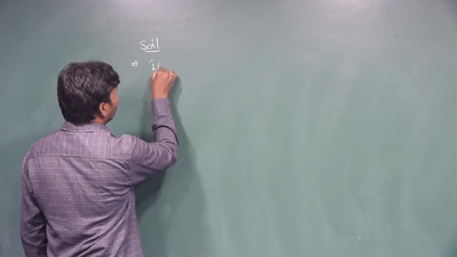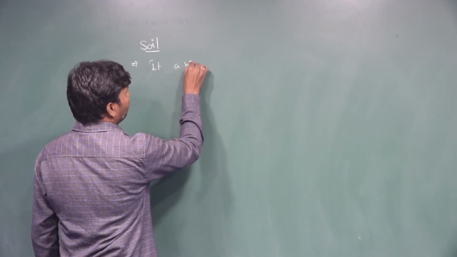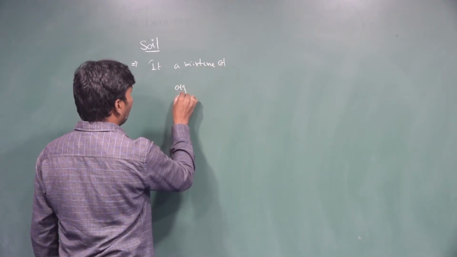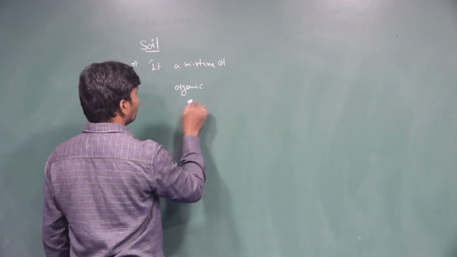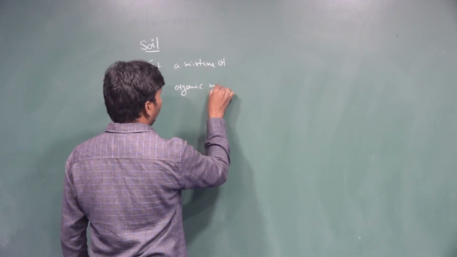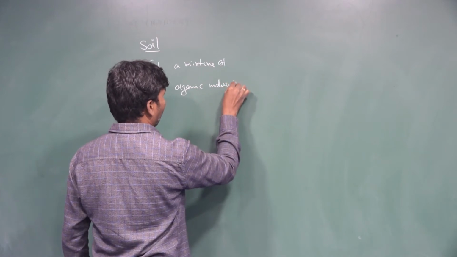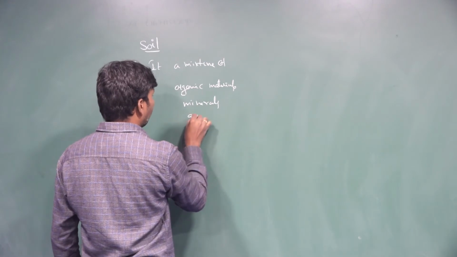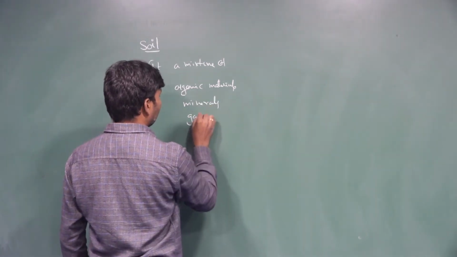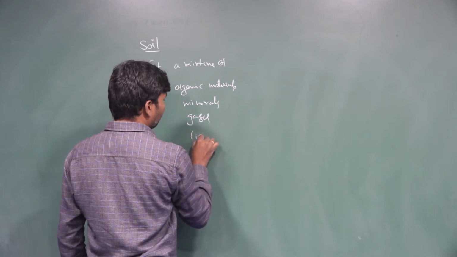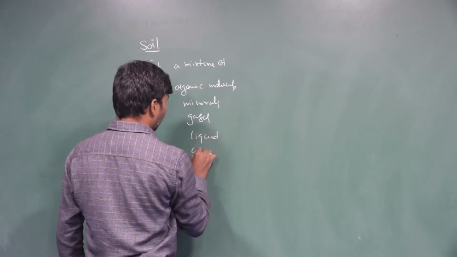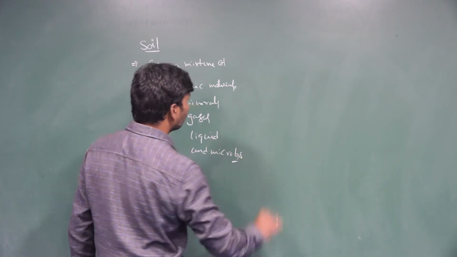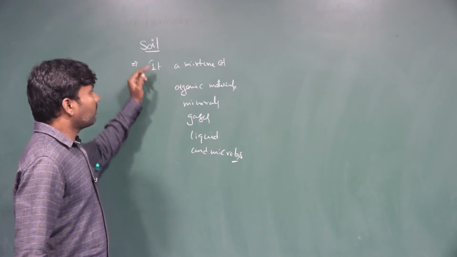It is a mixture of organic materials and minerals, gases, liquids, and microorganisms. These are the components of the soil.